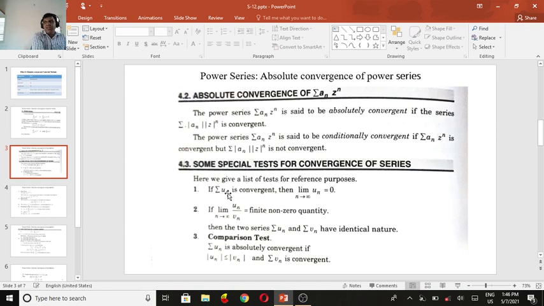We already know these tests from the fourth semester series and sequences: the comparison test, ratio test, and so on. The third one is the comparison test. Summation u_n is absolutely convergent if mod u_n is less than or equal to mod v_n and summation v_n is convergent.